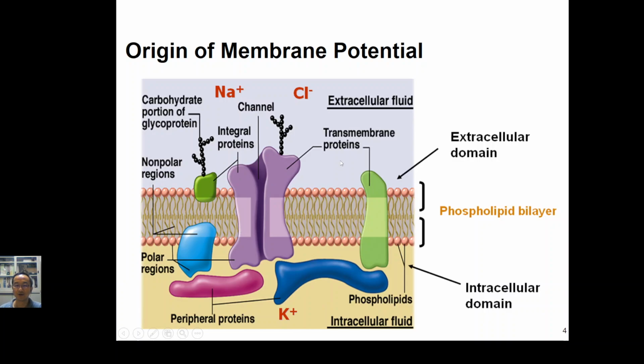You can see that the lipid layer looks almost like a wall. It blocks everything and doesn't let substances go in and out. But the protein channel looks like a window or a door. Once it opens, substances can go in and out, but once it closes, nothing can go in or out. That's why it can control ions going in and out, or some molecules going in and out.